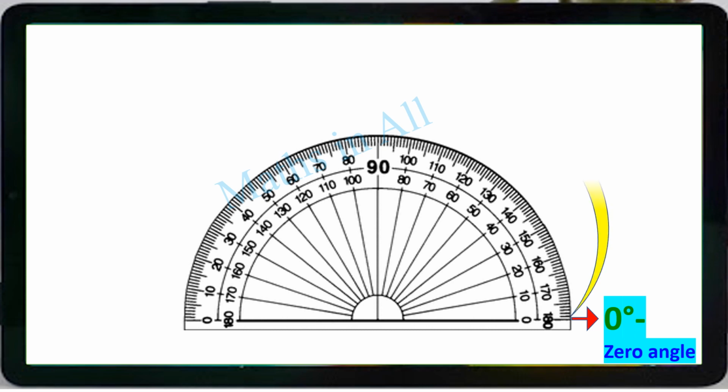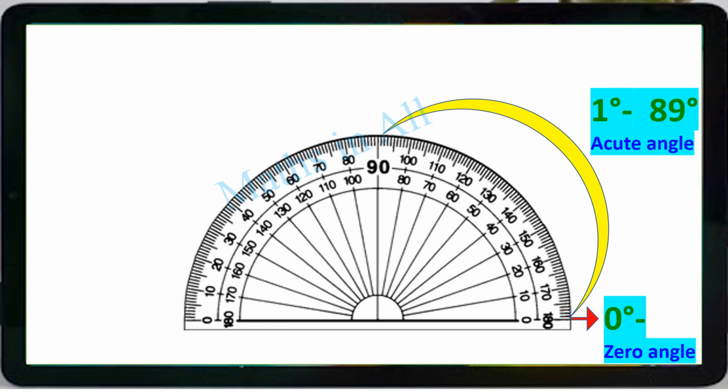Clear? Okay. Now from 0 degree to 89 degree. Not 90, 89 degree. Clear? That's called acute angle. So it may be in between this 1 degree to 89 degree. Suppose for example 40 degree, yes, it's an acute angle. 30, sure. 32, it's also an acute angle.